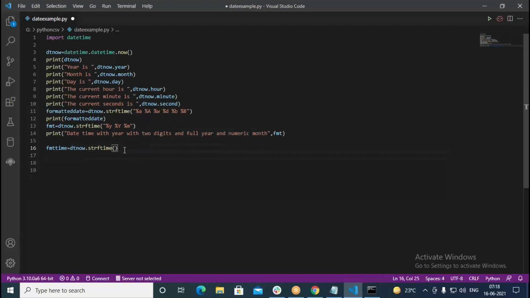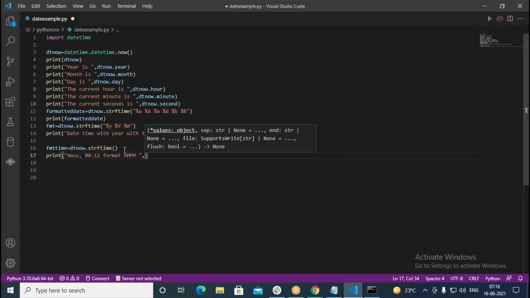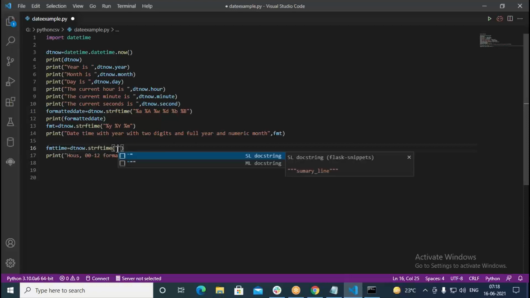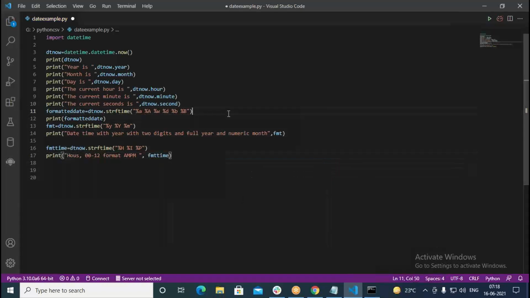In the next line I go with the print. This is fine, but here go with %h. The next thing is %i and %p. I want to put these things, and I would like to print here this one, FMT time. Now we try to execute this piece of code.